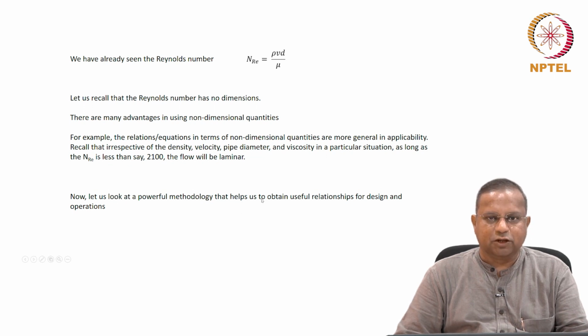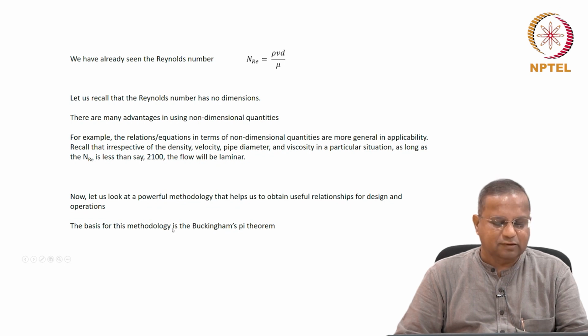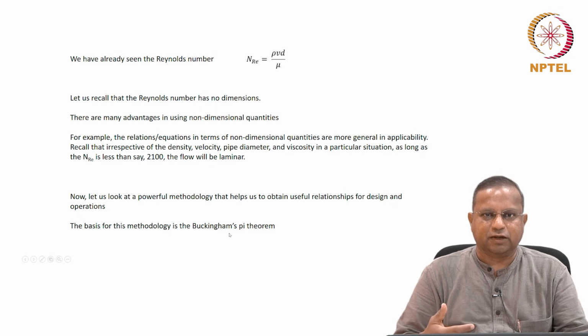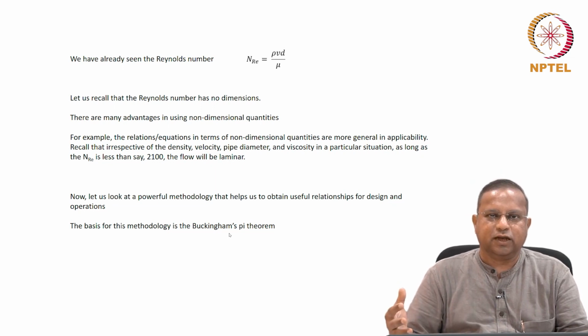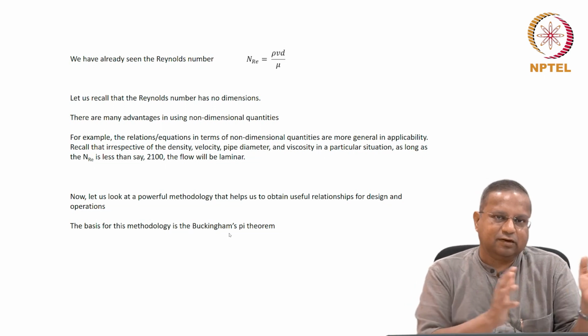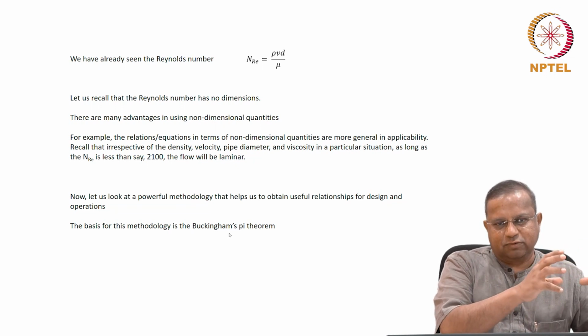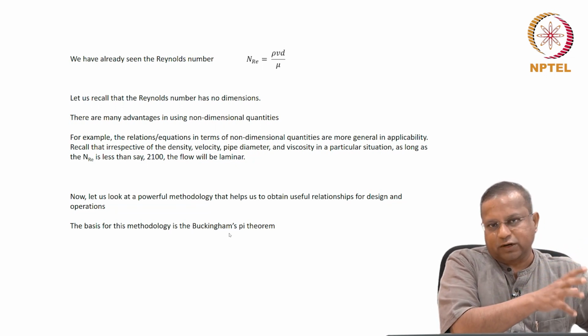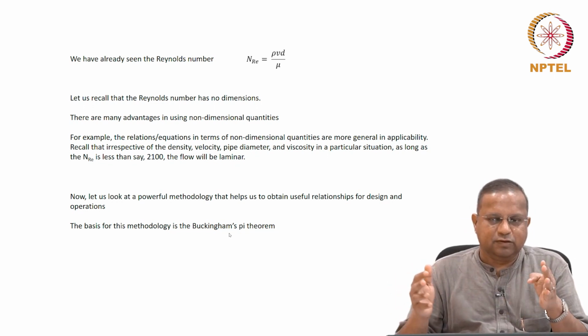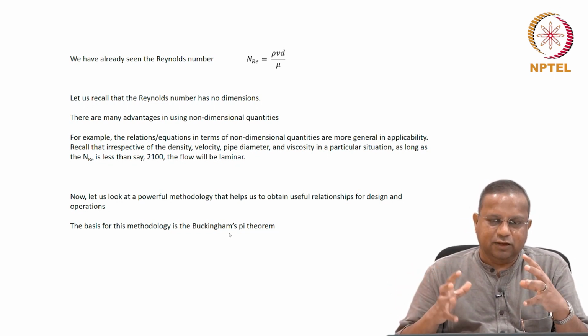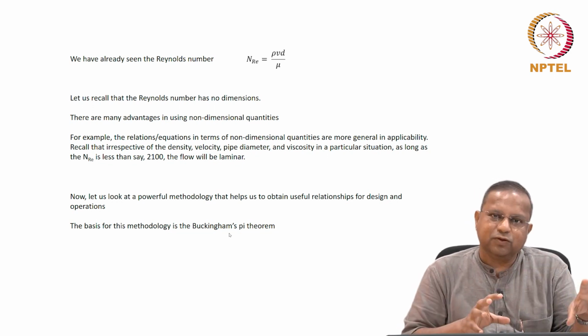Now we're going to look at this powerful methodology that I mentioned that helps us to obtain useful relationships for design and operation. And the basis for this methodology is something called Buckingham's pi theorem. That's the mathematical basis. So there is a certain mathematical basis on which we work to get to this. This part is not going to be as rigorous as things were earlier, when things were nicely understood in terms of a certain framework that we had, and therefore we could do rigorous stuff. Most things when we start out are not understood. And thereby we need to figure out ways of getting things done with partial understanding.